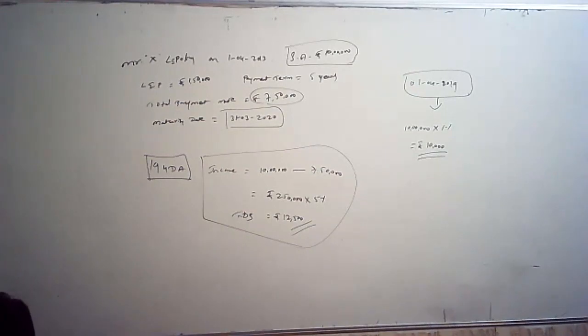When has Mr. X taken the insurance policy? Policy is taken on 1st April 2017. That is on or after 1st April 2012. In such a case, what is the maximum permissible amount of premium?